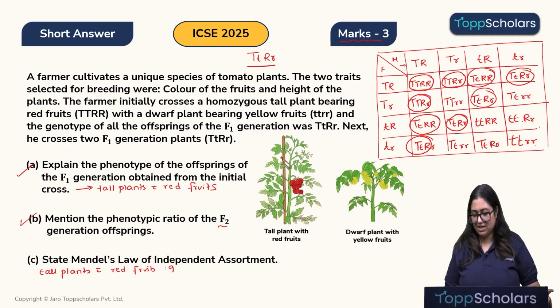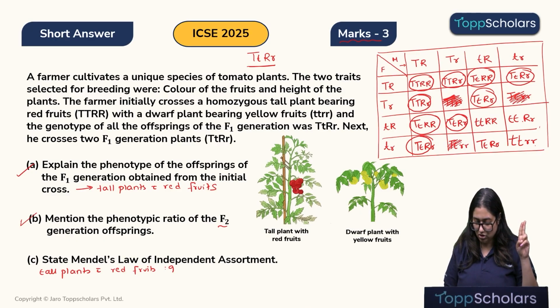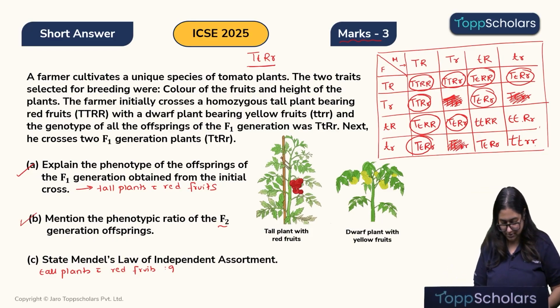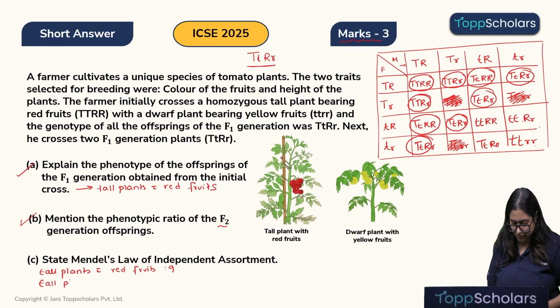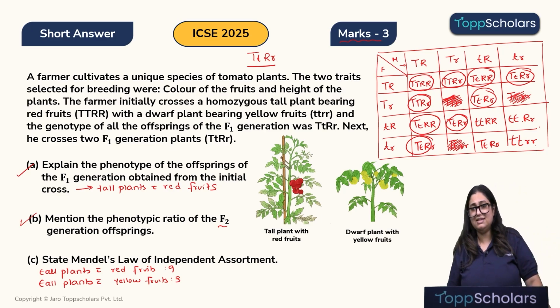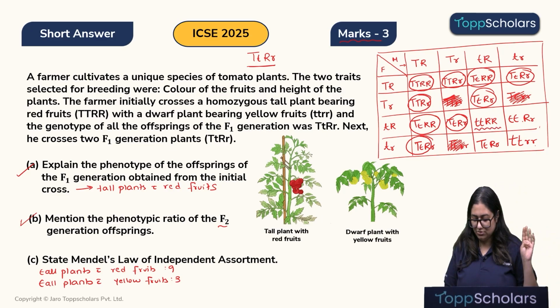Now let's look at the next phenotype. This will be tall with yellow fruits. Similarly, tall with yellow fruits. Alright, and this will also be tall with yellow fruits. So these are tall plants with yellow fruits. Total we will have 3. Now let's look at the next phenotype. Yes, this will be dwarf with red fruits.